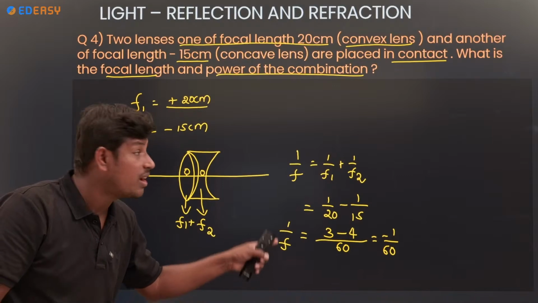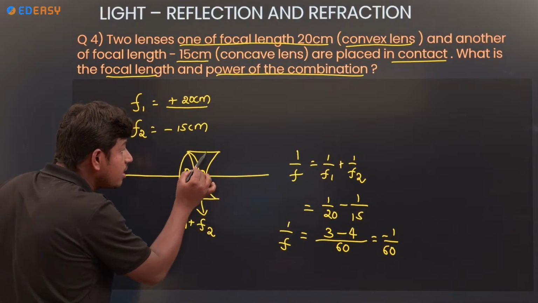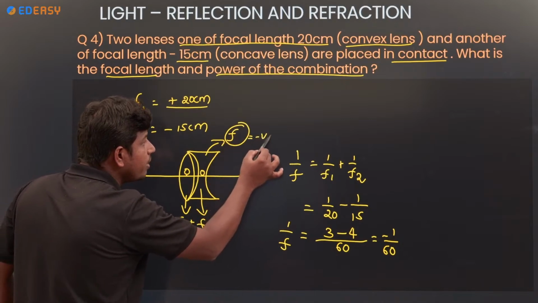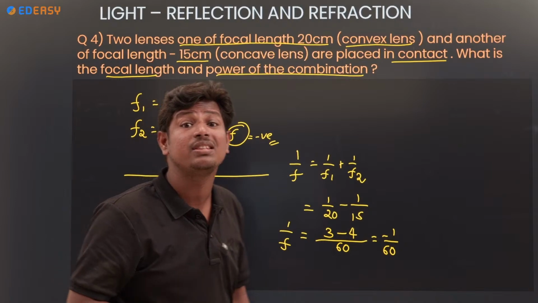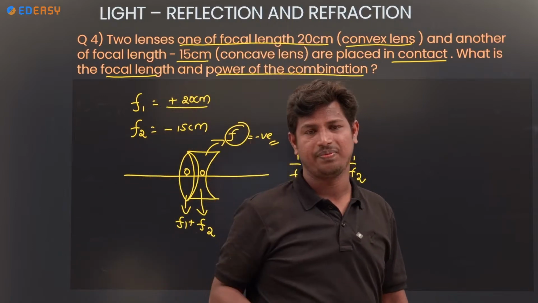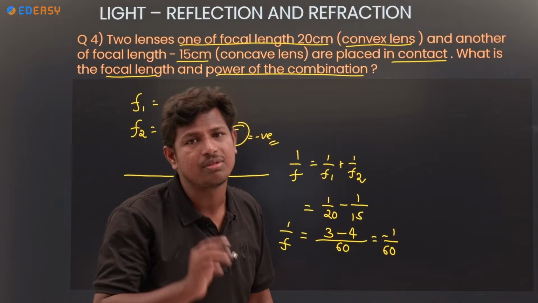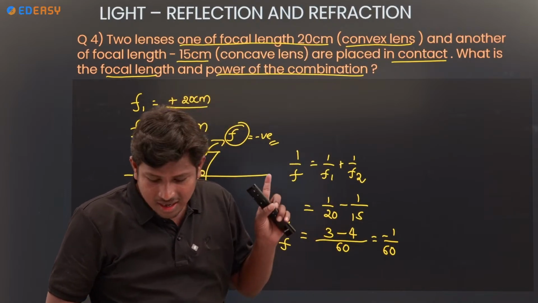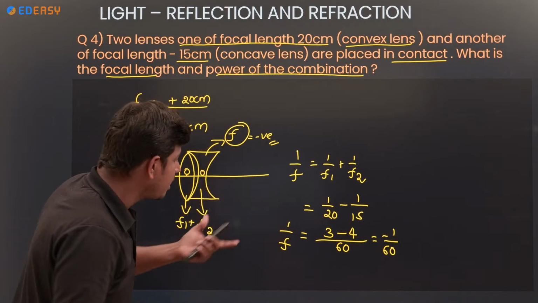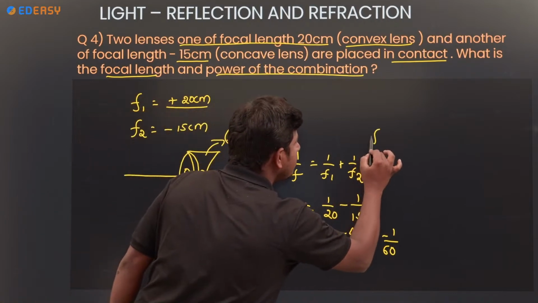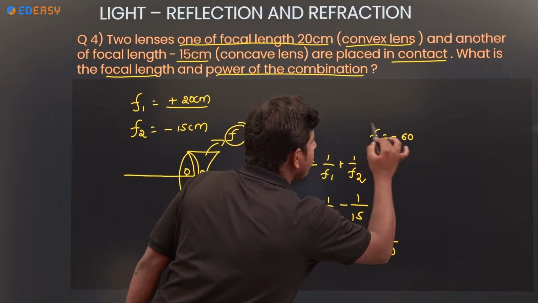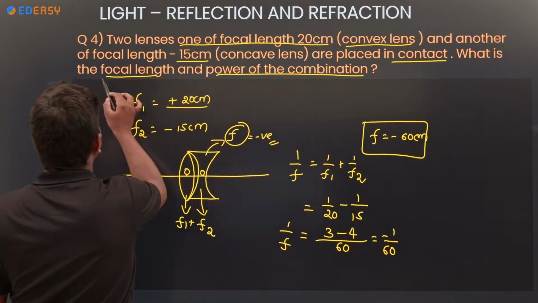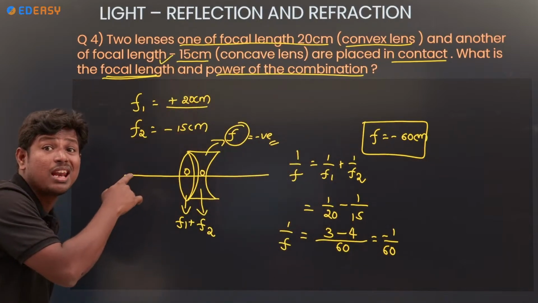Minus you will get. For which one will you get minus focal length? Concave lens you will get negative sign convention. Convex lens is always positive, right? So F value, how much? F value is minus 60. The combination of focal length is minus 60 centimeter. The problem is not over; we just found out the focal length only.